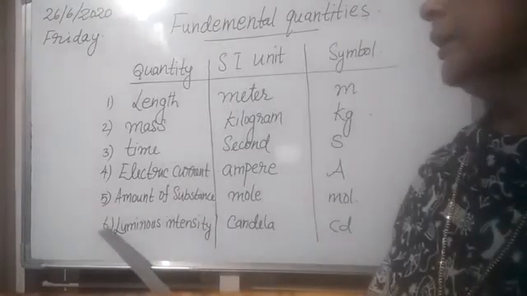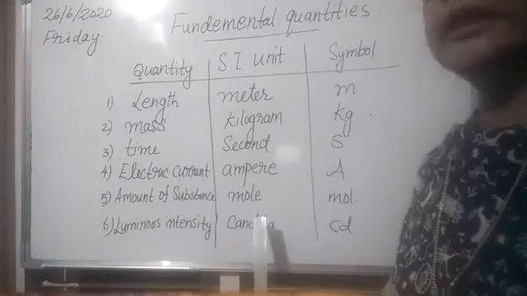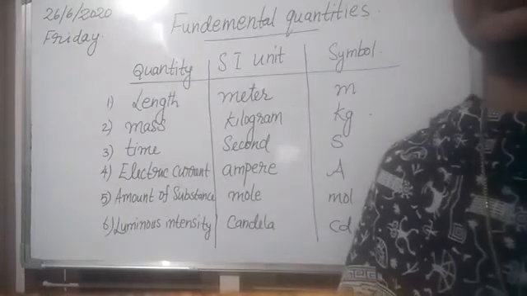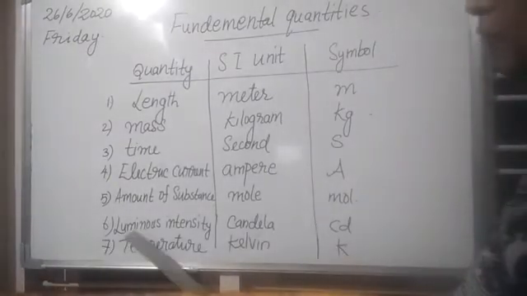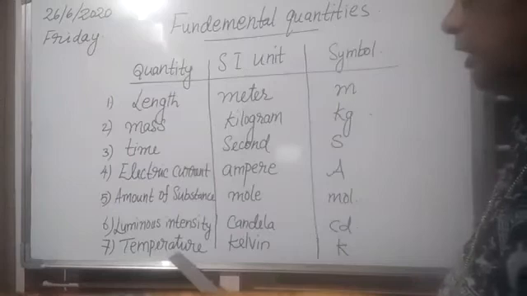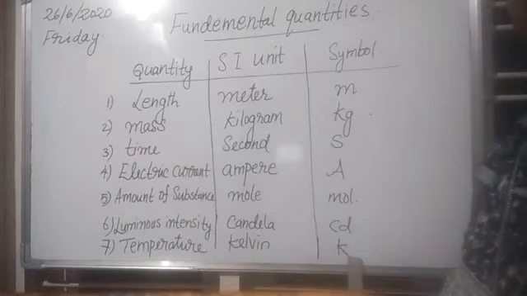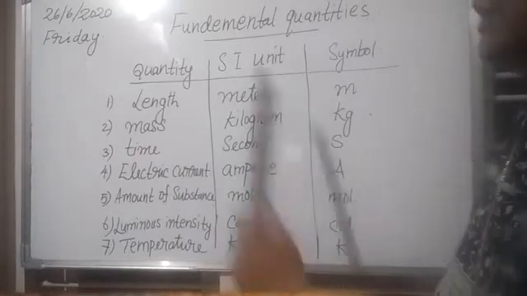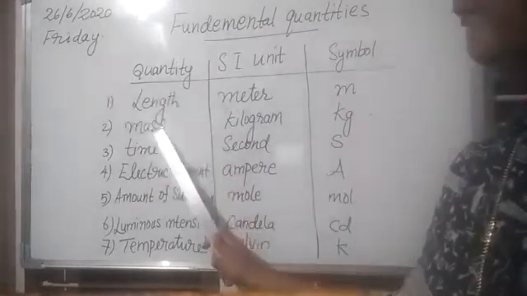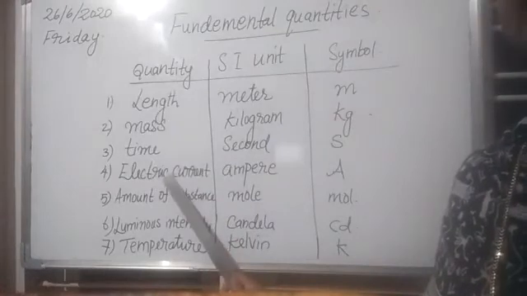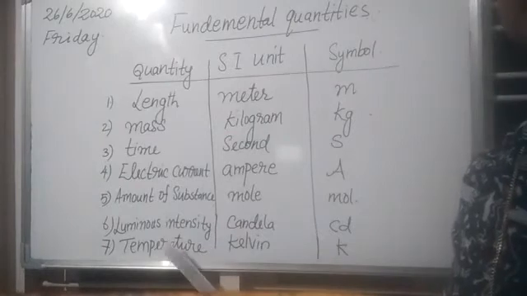And then the sixth one, luminous intensity. Its SI unit is candela and it is represented as cd. And the seventh one is temperature and temperature SI unit is Kelvin and K is the symbol for Kelvin. So once again, the 7 fundamental quantities: length, mass, time, electric current, amount of substance, luminous intensity and finally temperature.